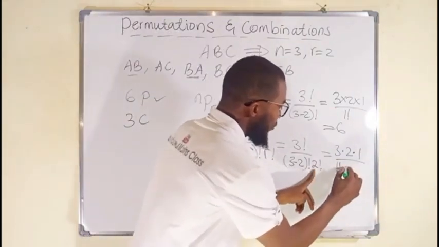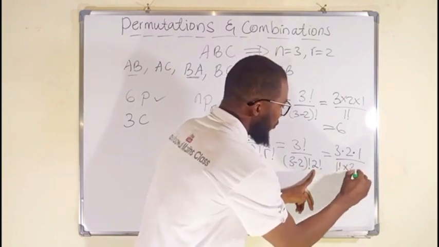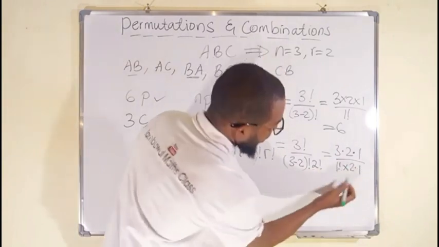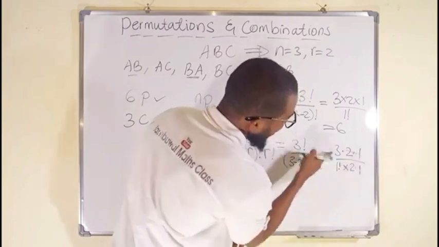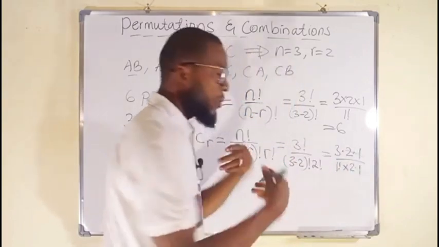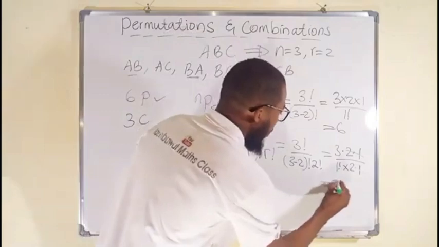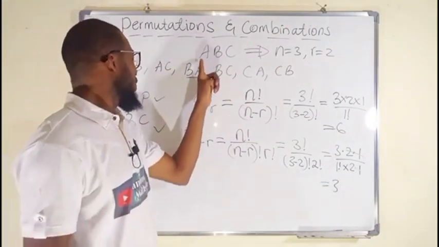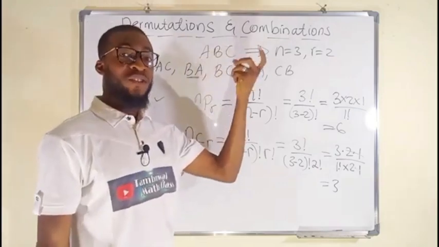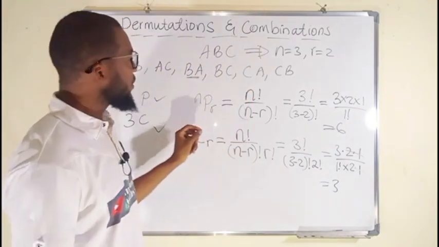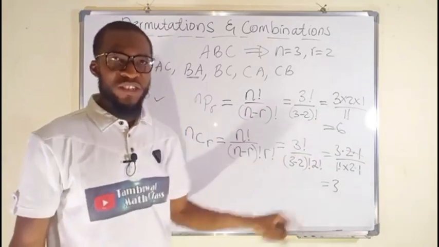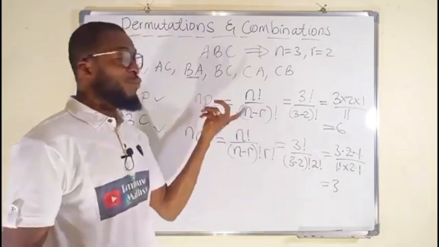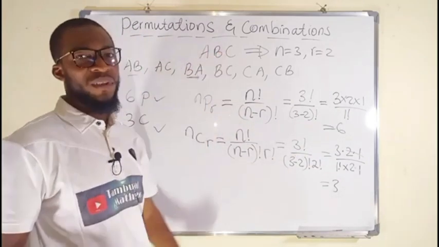Then we have 2 factorial, which is 2 times 1. Can you see this will cancel this? What we have left is 3 divided by 1, which is equal to 3. Can you see that? In combination, we have 3 combinations in choosing 2 out of 3, but 6 different permutations in arranging 2 out of 3 items in ABC.